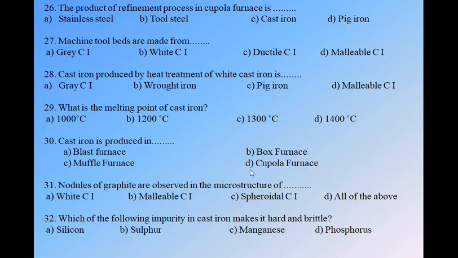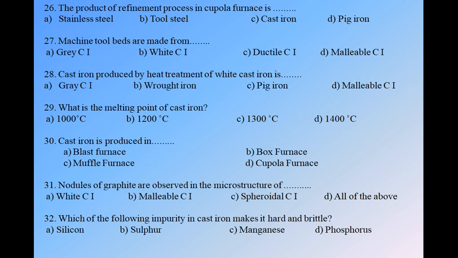Next we have question number 31. Nodules of graphite are observed in the microstructure of: white cast iron, malleable cast iron, spheroidal cast iron, or all of the above. See, nodules are nothing but spheroids, or spherical shaped materials. So nodules of graphite are observed in the microstructure of spheroidal cast iron.